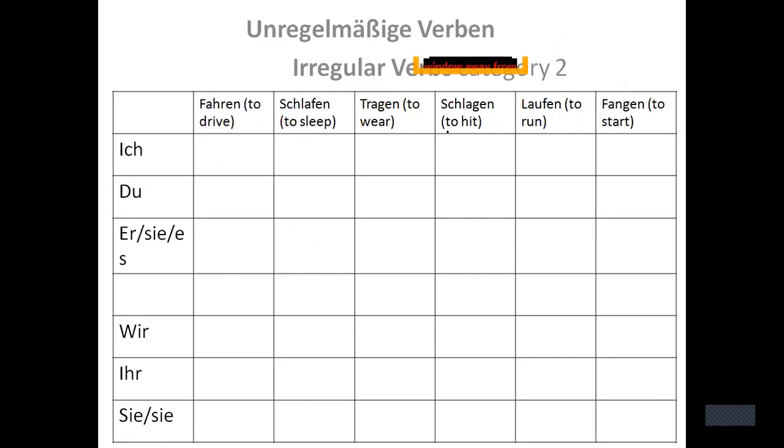And here, these verbs belong to category 2, right? We have discussed fahren, we have discussed schlafen, but I have given you 4 more verbs: tragen, schlagen, laufen, and fangen. I have given you 4 more verbs to conjugate as per the rule of category 2, right? Again, note down these verbs in your notebook and conjugate them, and again post your answers and I'll check.